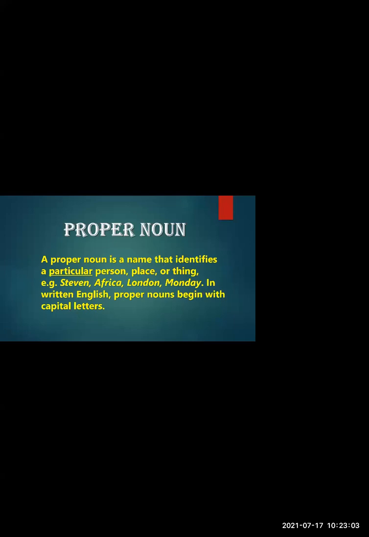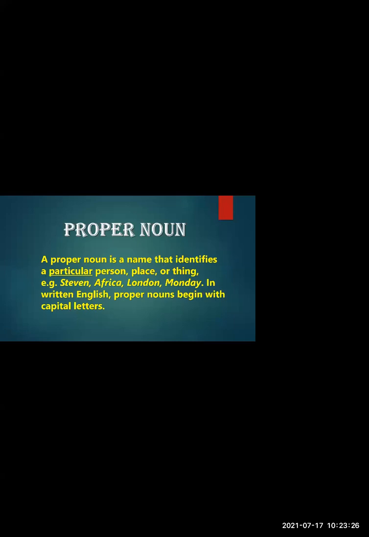That means when we give a person or place a specific name, it is known as a proper noun. For example, all the names of you students, like Arnav, Iram, Tanishka, Omkar, what are these? All these we call proper nouns. That is when we refer to a particular person or place, they are known as proper nouns.